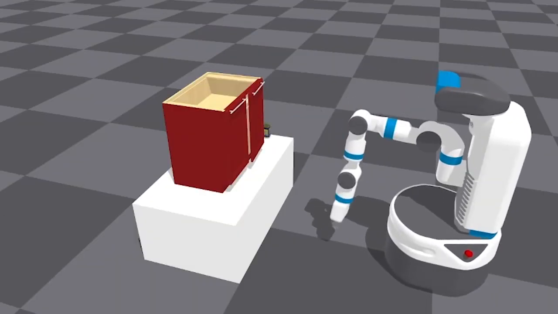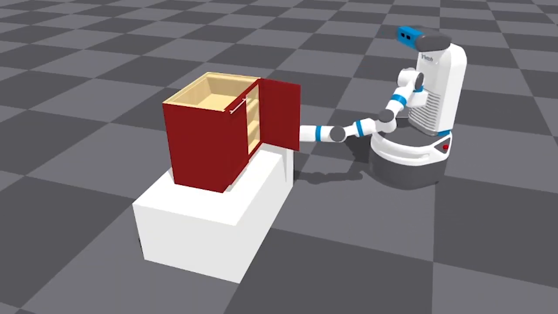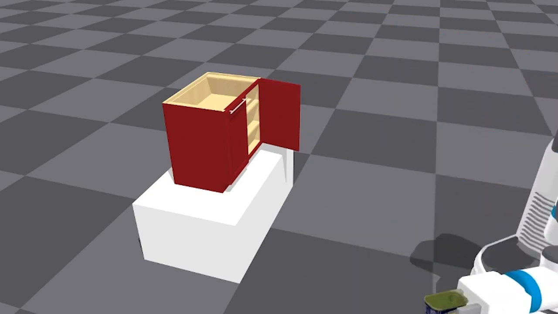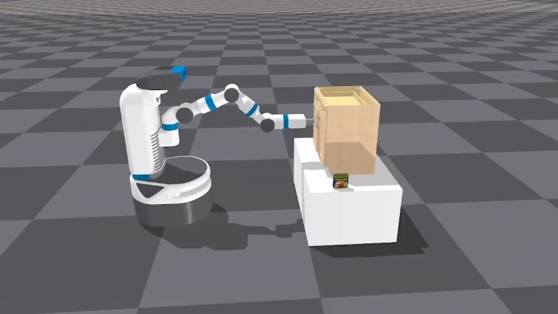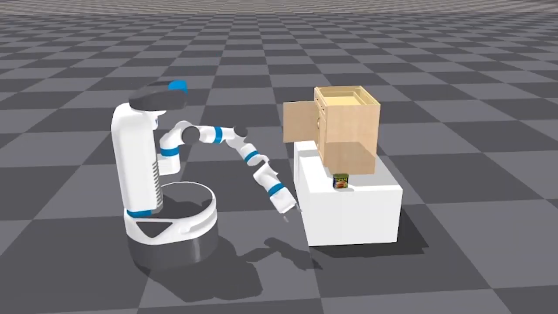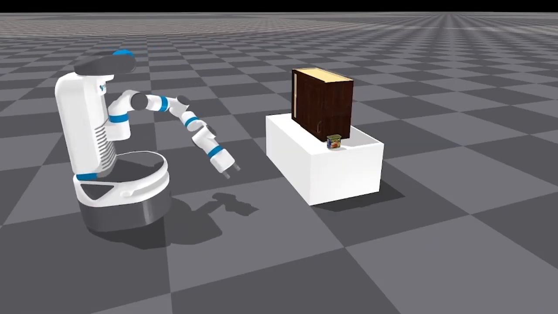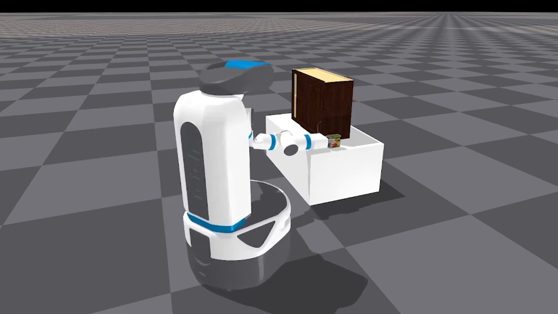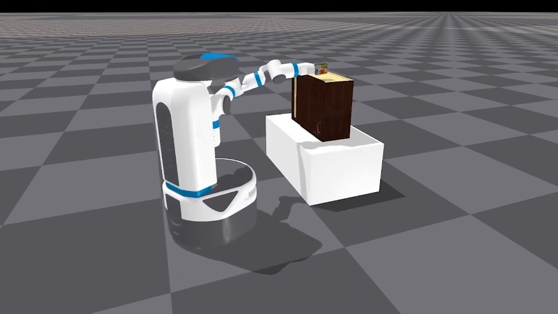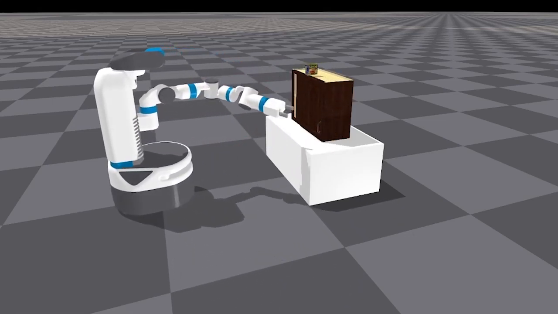This strategy works similarly for cabinets with doors. Here we see a task where the goal is to place an object on top of the shelf. Notice how our method doesn't interact with the cabinet door at all, even though it's uncertain about the joint parameters.